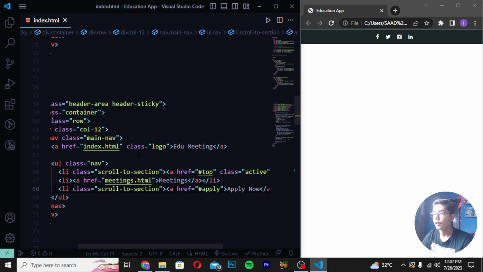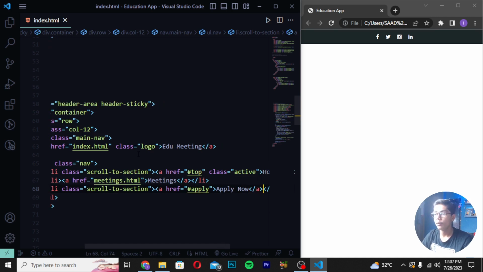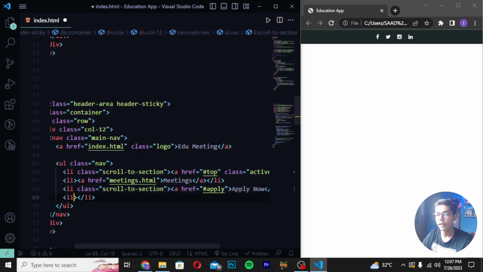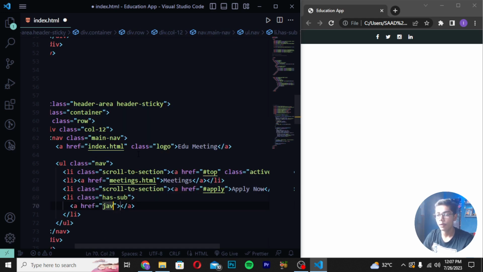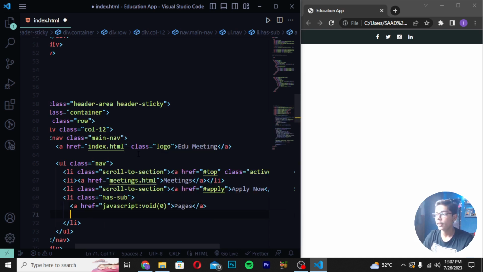Then you have to save it, and then move directly down after this closing li tag and create another li tag with the class hasSub. Then write an a tag, and write javascript:void, and I will be writing 0. Then move here and write Pages, like this. Write a ul tag, and then I will be creating a class of submenu here.